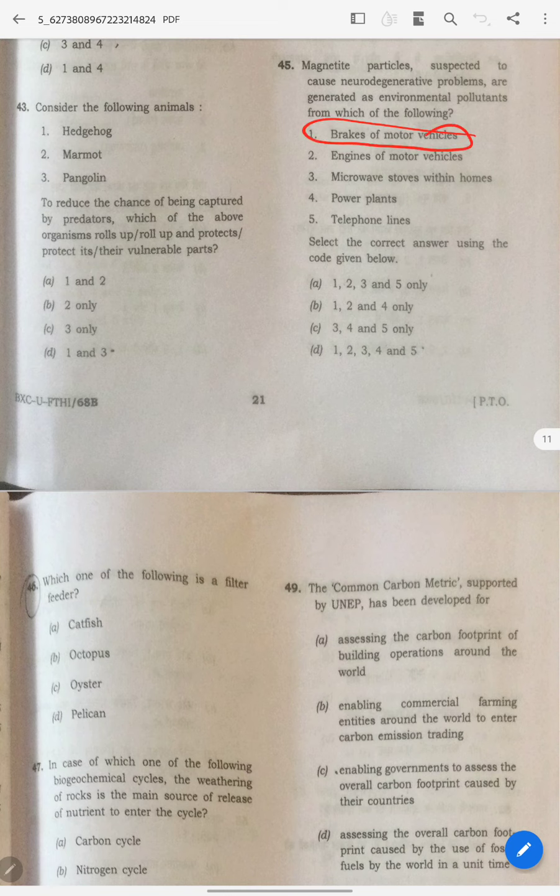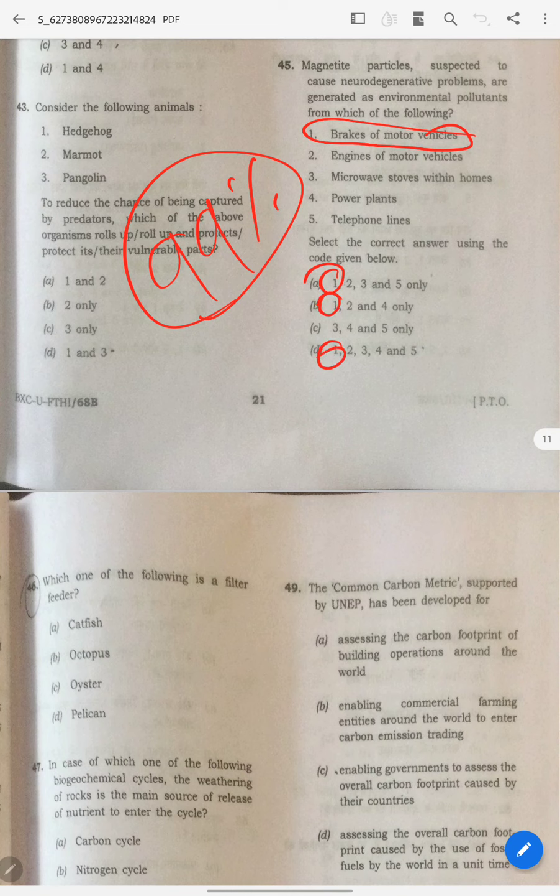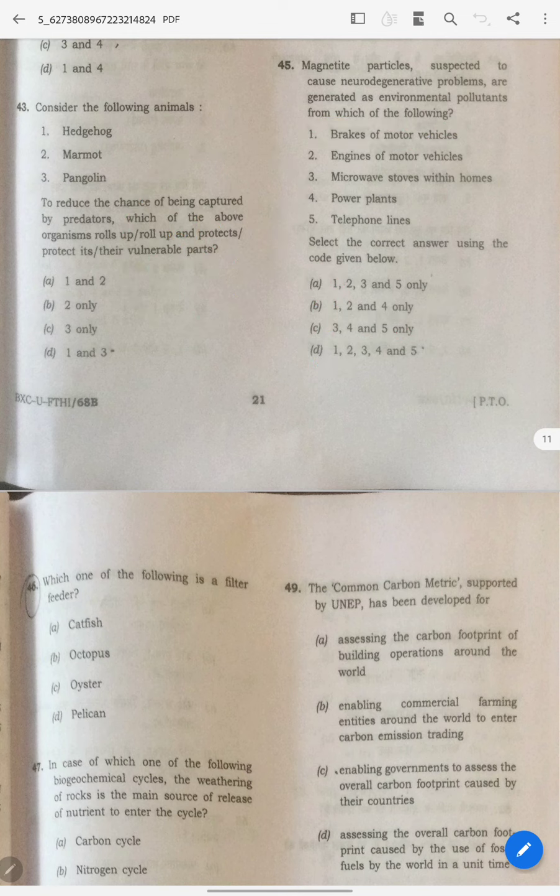How are they brakes of motor vehicles? How come, man? We all use motor vehicles, we all put brakes, but still you would have never felt that. No, this should not be the answer. Like you, 99% of people will think that. That is what UPSC wants to make you think. It will force you to think. So what you do, first you eliminate one. The answer is C, man. Oh, sorry, this is correct. You think like this, right? But this is a trick. You have to keep one.